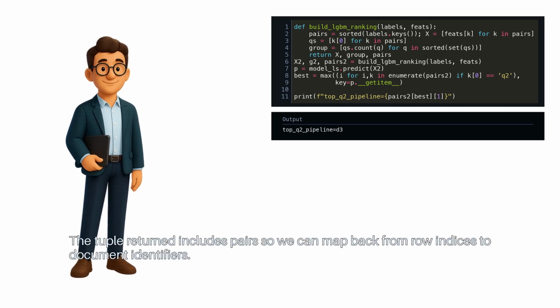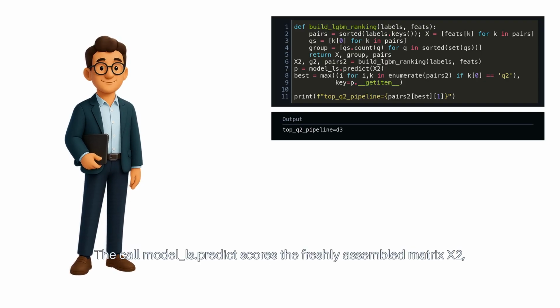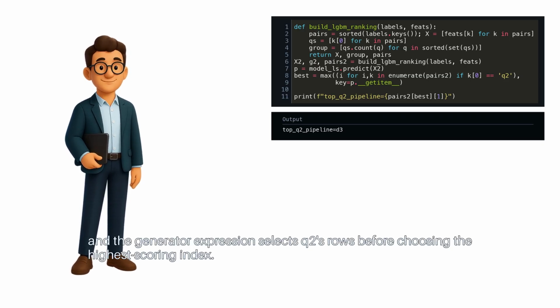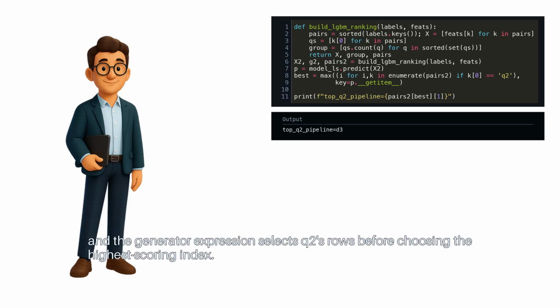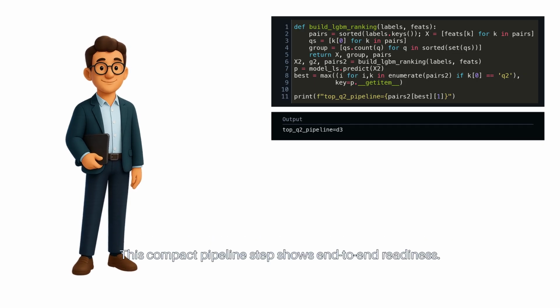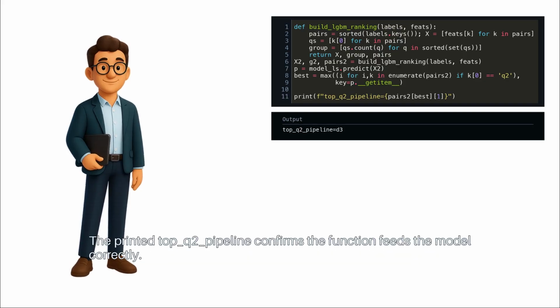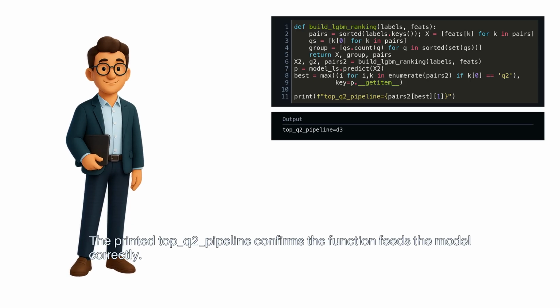The tuple returned includes pairs, so we can map back from row indices to document identifiers. The call model_ls.predict scores the freshly assembled matrix X2, and the generator expression selects Q2's rows before choosing the highest scoring index. This compact pipeline step shows end-to-end readiness. The printed top Q2 pipeline confirms the function feeds the model correctly.